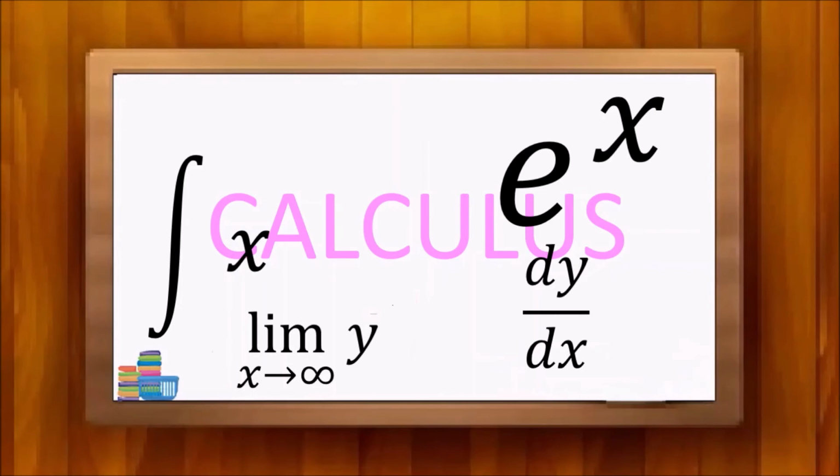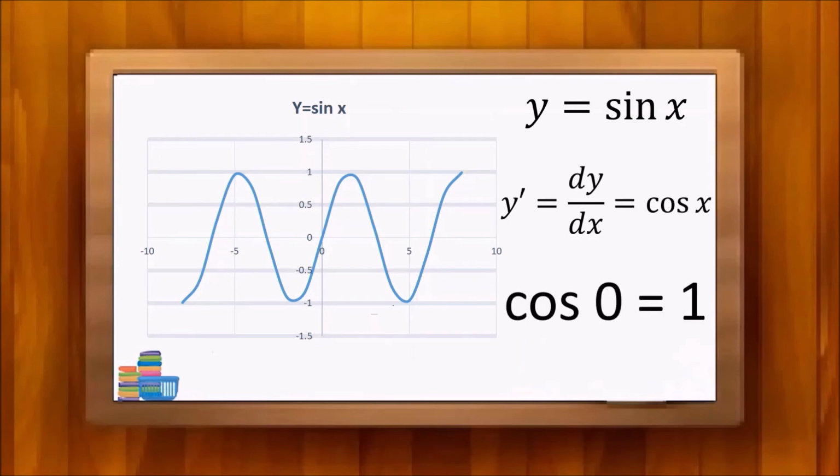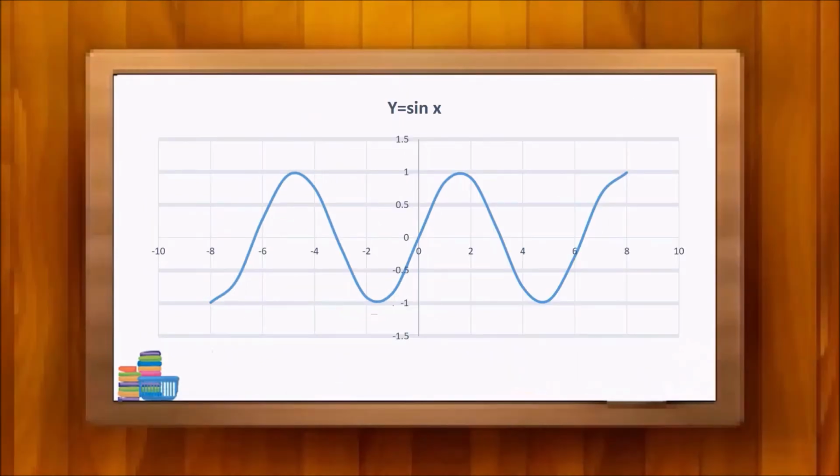Then I'm going to use calculus to prove this logic. If y equals sine x, the differential coefficient y prime equals cosine x. Since cosine 0 equals 1, when x equals 0, the gradient of the graph of the function y equals sine x is 1. Because the differential coefficient y prime represents the gradient of the related graph at that point.